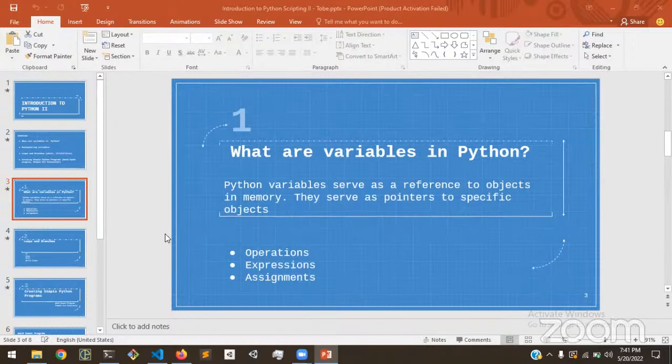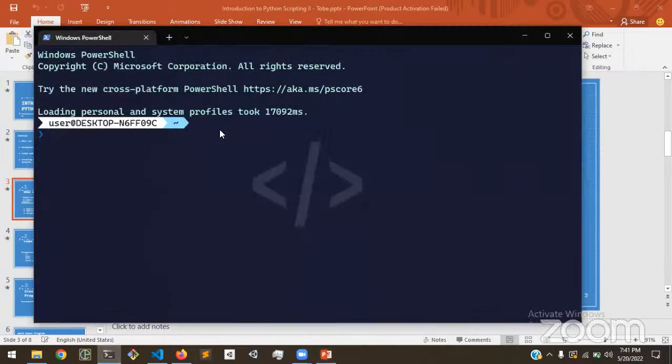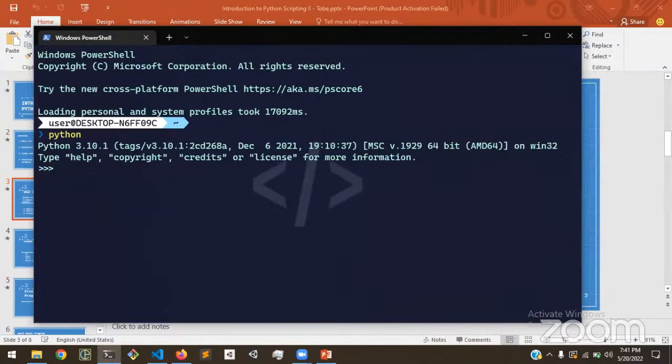So I'm going to do a very quick demo with my IDLE. I'm going to run my IDLE. I'm running Python 3.10, and I just ran that from my terminal. So, quick check, I can print hello world.